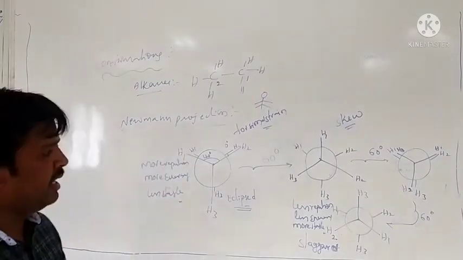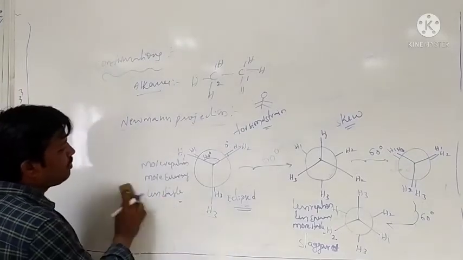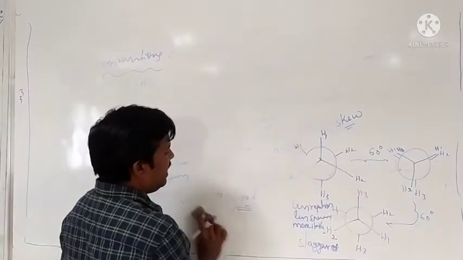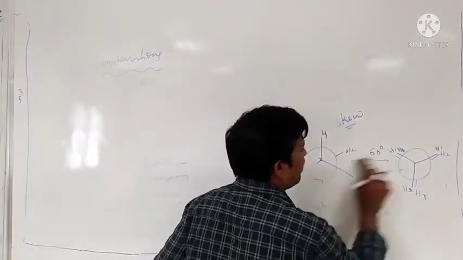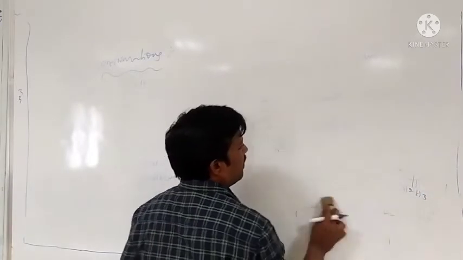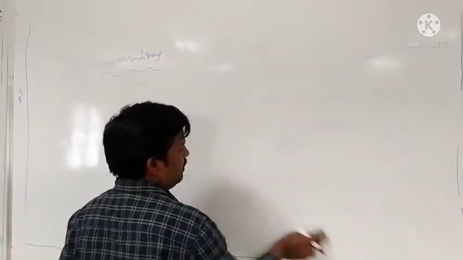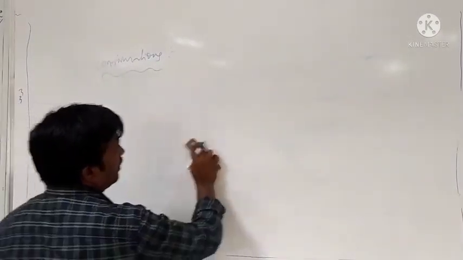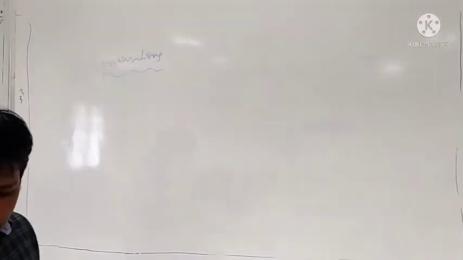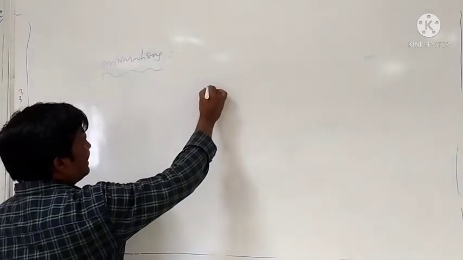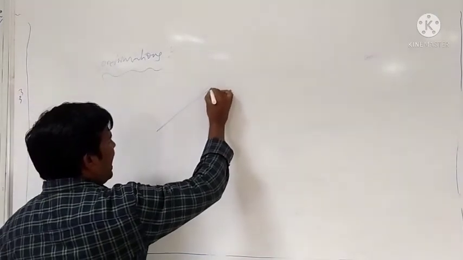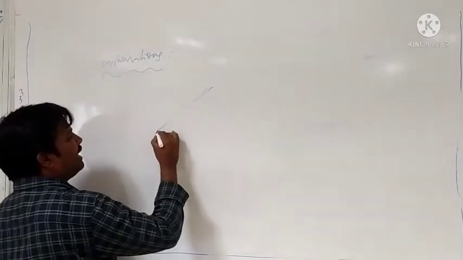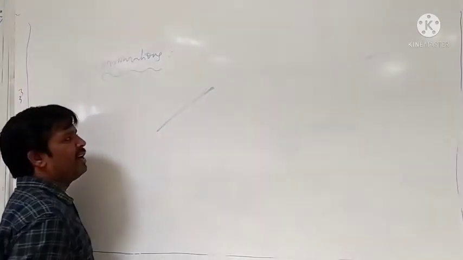Newman projection of ethane. Then we'll see Sawhorse conformation. In Sawhorse conformation, the observer observes the molecule along the axis. Therefore, the carbon-carbon bond is indicated with a diagonal line.